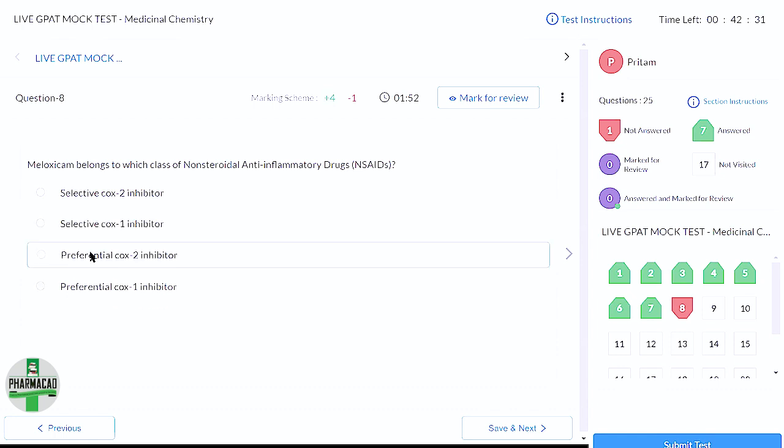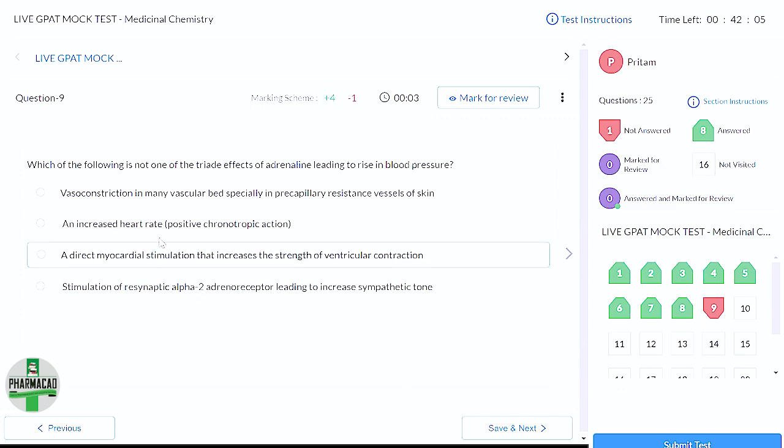So that's how I'm ending up with this option. Any question with this question? Yes, even if I don't know about preferential COX-2 inhibitors, I could end up by opting out the other options, right? Such an NSAID selective for COX-1 does not exist.